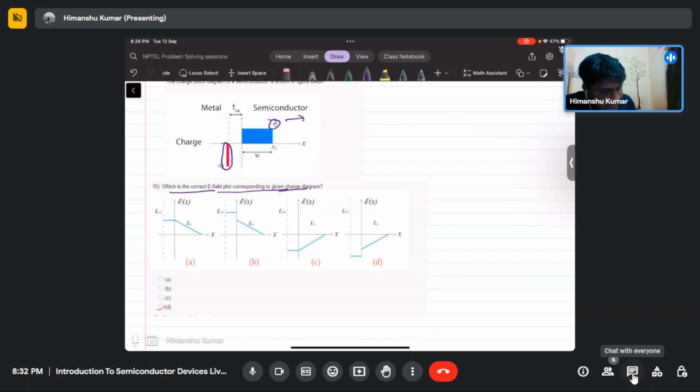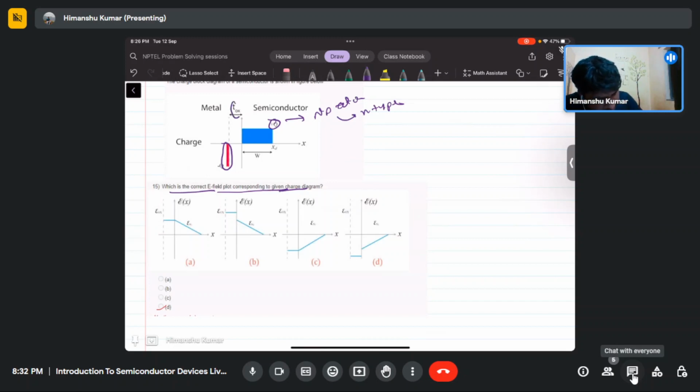The positive charge will be there when donor type atoms are there. Then that means this substrate is N type. Now since no inversion charge is forming, this is only at depletion.